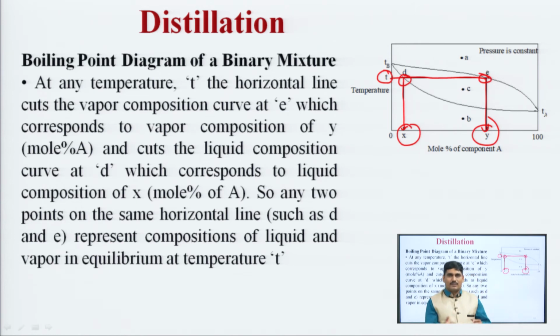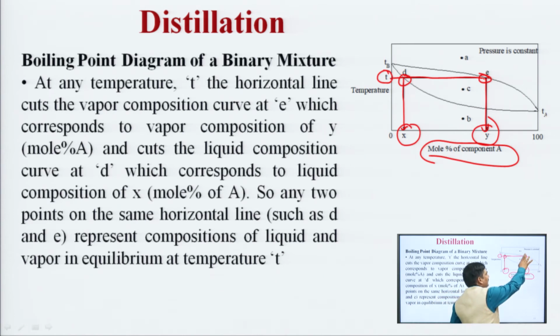So, at any temperature T, the horizontal line cuts the vapor composition curve at point E, which corresponds to a vapor composition of Y, that is, the mole percentage of component A. That means, at this point we know the composition of component A and the simultaneous composition of component B in the vapor phase.